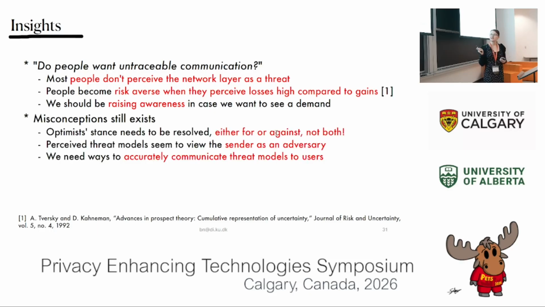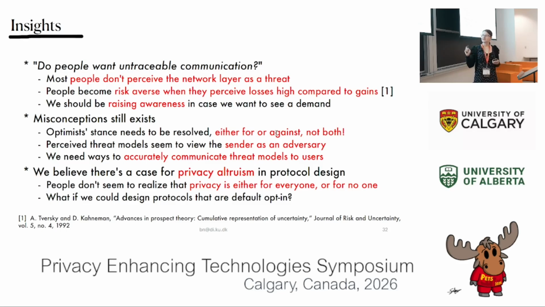And we also see misconceptions still exist. We have a group that we call optimists, and they are kind of wanting the best of two worlds. They want to help a little bit conditionally, only the good people, but not the bad people. I would rather that they actually pick a camp and say what they want. It's kind of reminiscent of the chat control debate, where everyone just wants everything all the time for the good people. So we need to communicate better that some things are just not possible.